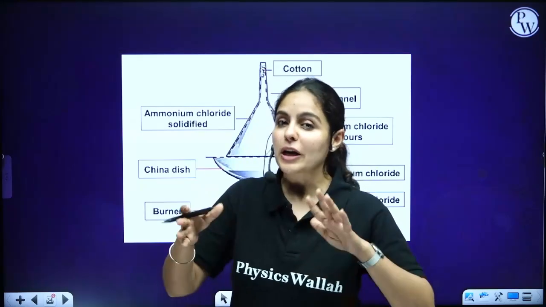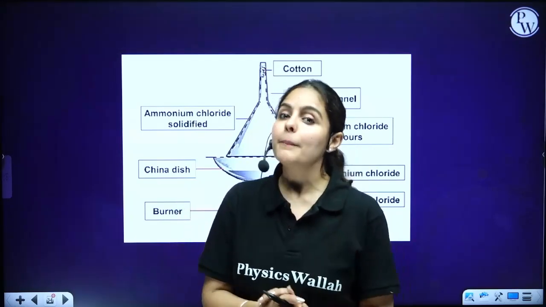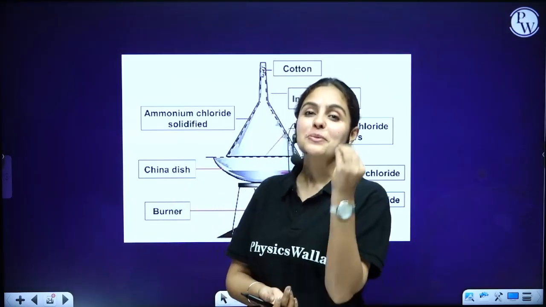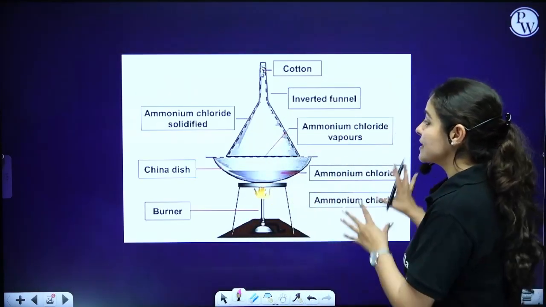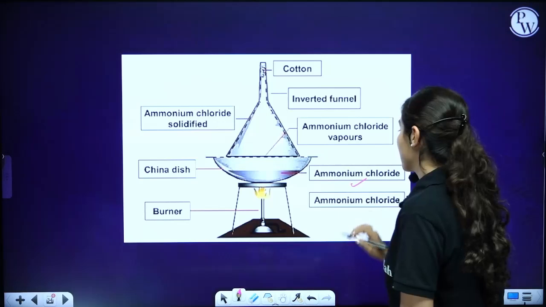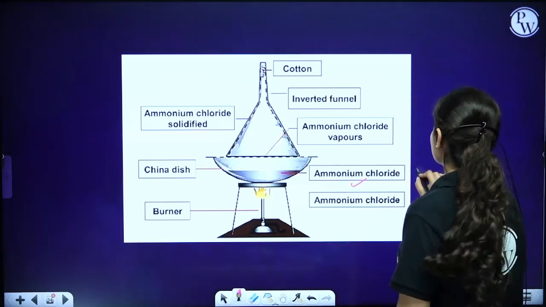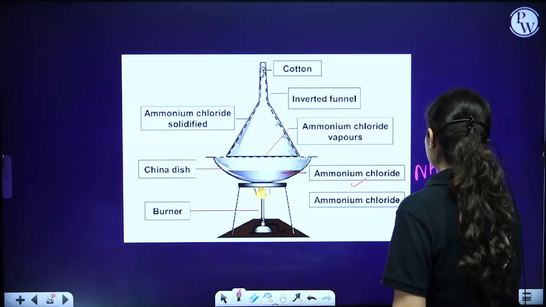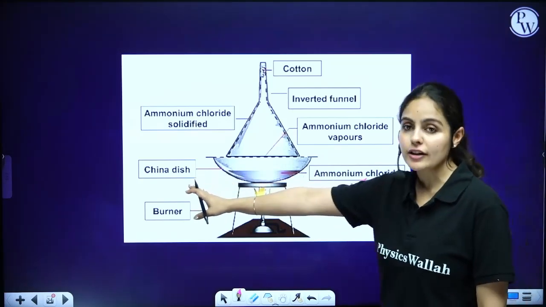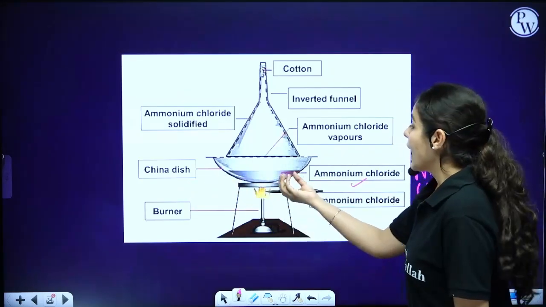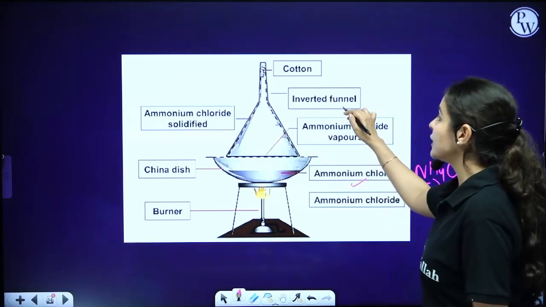Though it takes 1 to 2 hours to perform, the results are really worth the wait. So let me explain this. We are doing a sublimation process with the example of ammonium chloride. Ammonium chloride, NH4Cl, is a white solid. We have taken this in a china dish and covered it with an inverted funnel.